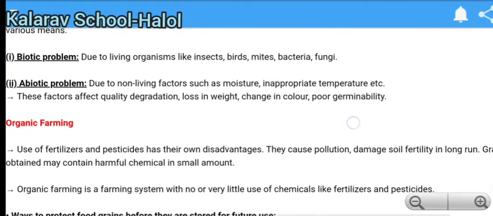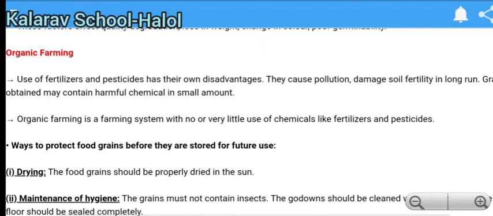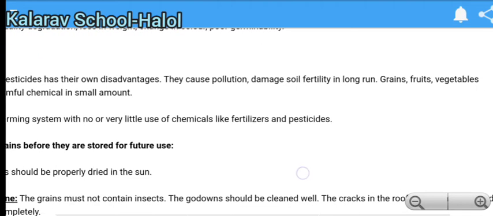Next is organic farming. Organic farming is a method by which we can make our crop production better and protect the crop better. The use of fertilizers and pesticides has its own disadvantages. We know fertilizers and pesticides are chemical agents, so they have some disadvantages. They can cause pollution and damage soil fertility in the long run.